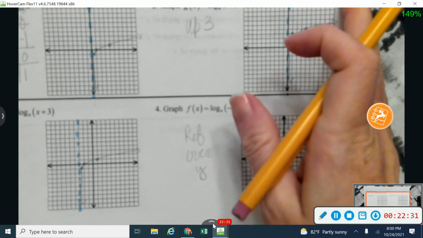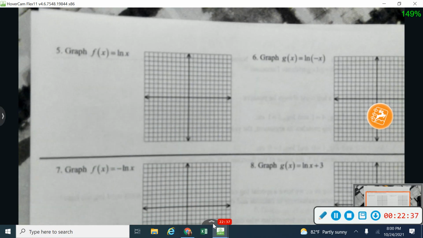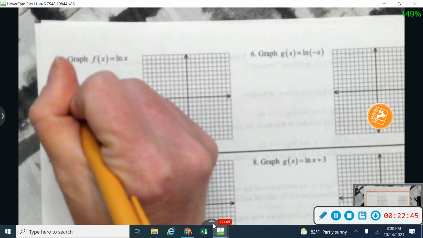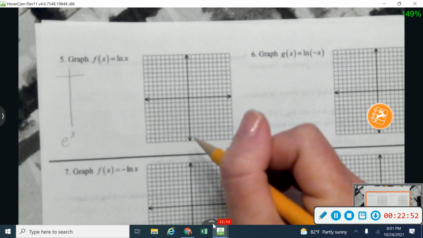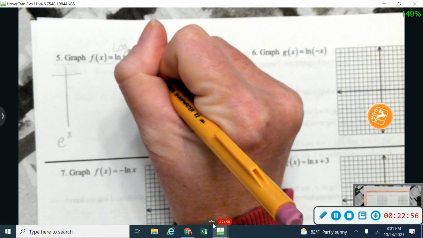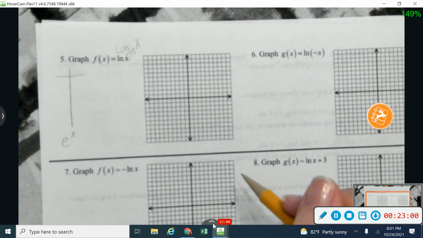Okay, let me help you get started on the back side. So flip over for me. And like I said a little while ago, a natural log is just the opposite of e, or e is the opposite of a natural log, or the inverse of it. Okay, so this time to make my original table, I'm going to be using e to the x. I didn't leave myself enough room up there. Okay, so a natural log is just a log with a base of e. Let me write that down. Log with a base of e of x. That's what a natural log is.